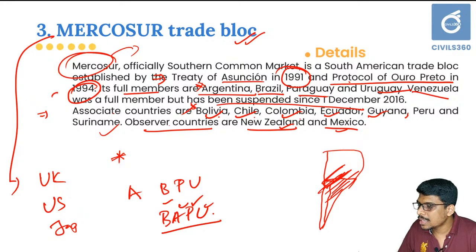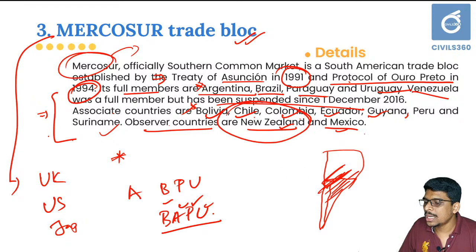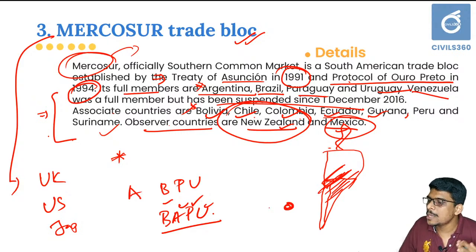The basic speciality of members of the Mercosur trade bloc is that all are part of the South American region. If there is a country from other trade blocs or other regions or other continents, you can identify it is never a part of Mercosur. The only difference is New Zealand and Mexico. They are observer countries, but they are very close to South America. Mexico lies here and New Zealand lies here. That means very close to Mercosur. So try to eliminate different countries if there is a question along these lines. Okay, that should be your idea.